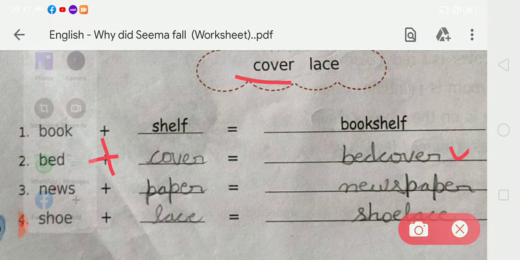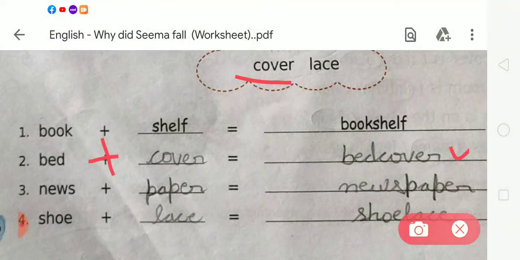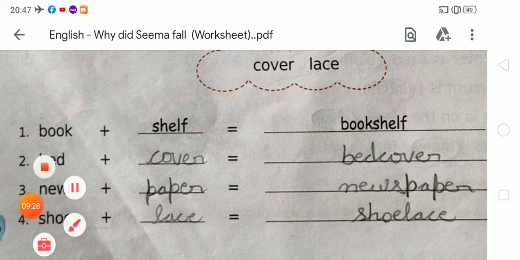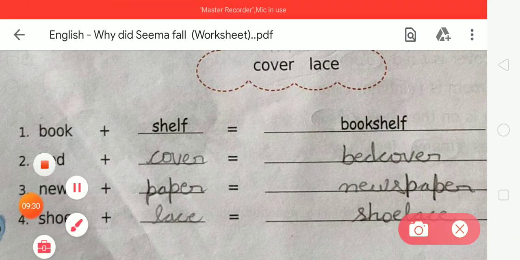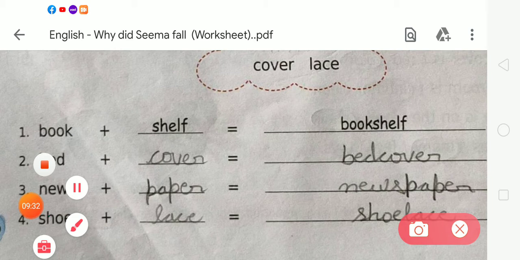Now next, number 3. In number 3 there is the word news. We have to use paper. When we add news plus paper, it becomes newspaper. NEWS, news. PAPER, paper. Newspaper.